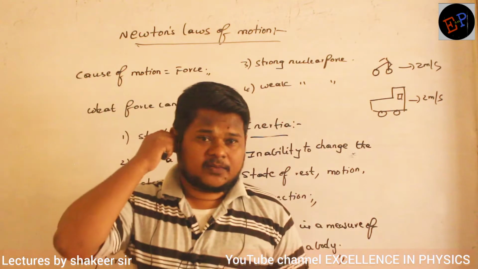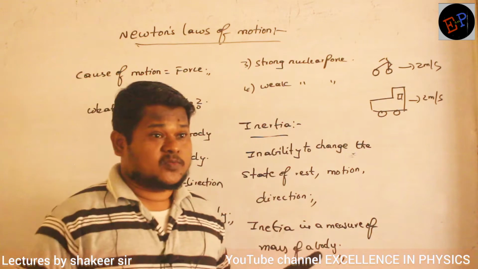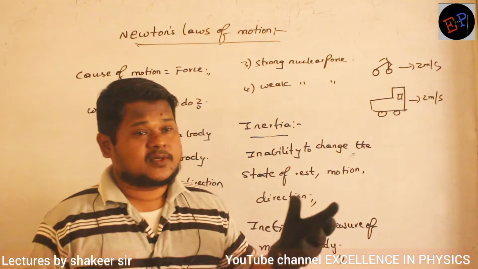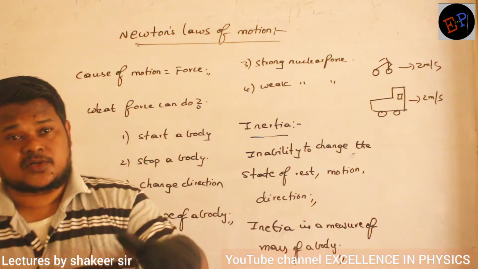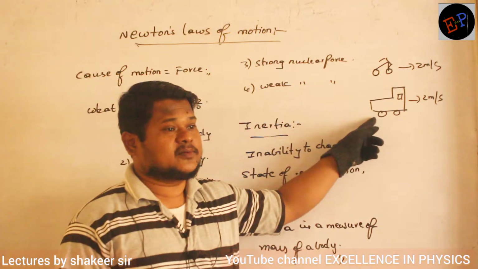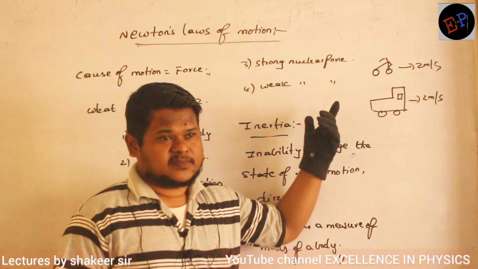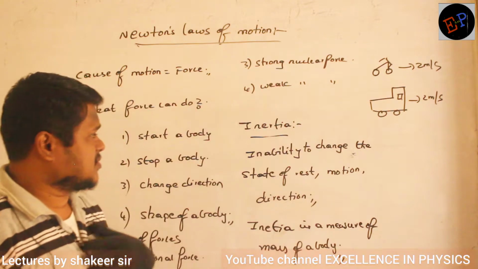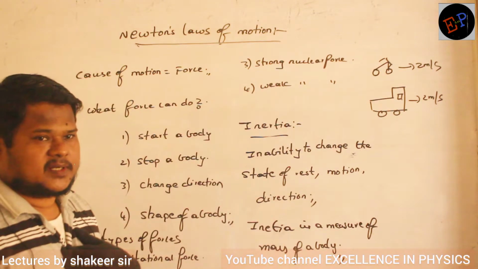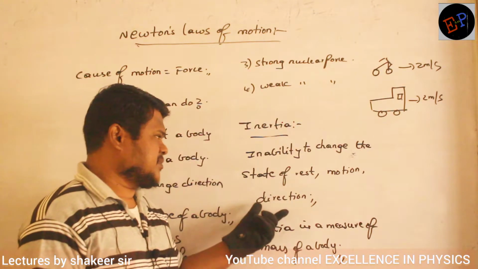Are you able to understand? If mass is greater, it has more inertia. More inertia means what? More inability to stop. It is not so easy to stop. Why? Because its mass is greater. Are you able to understand? So that is what is called inertia. Is it clear? So how many types of inertias are there?